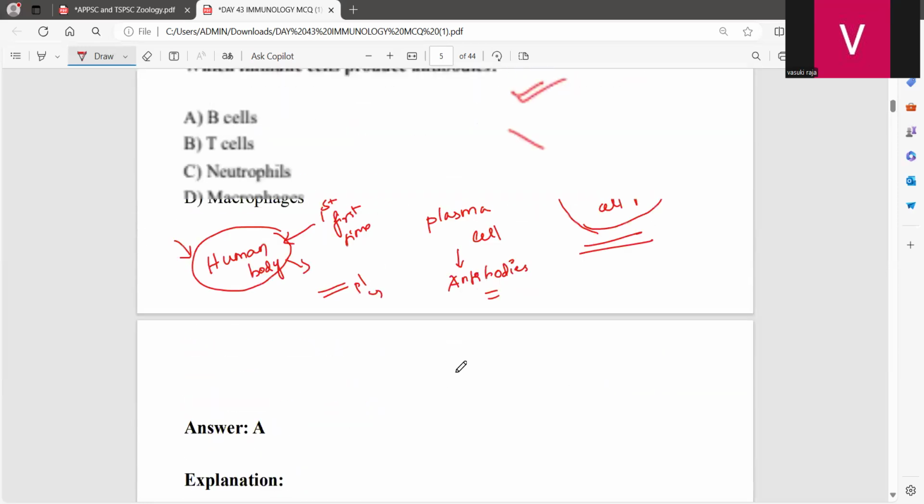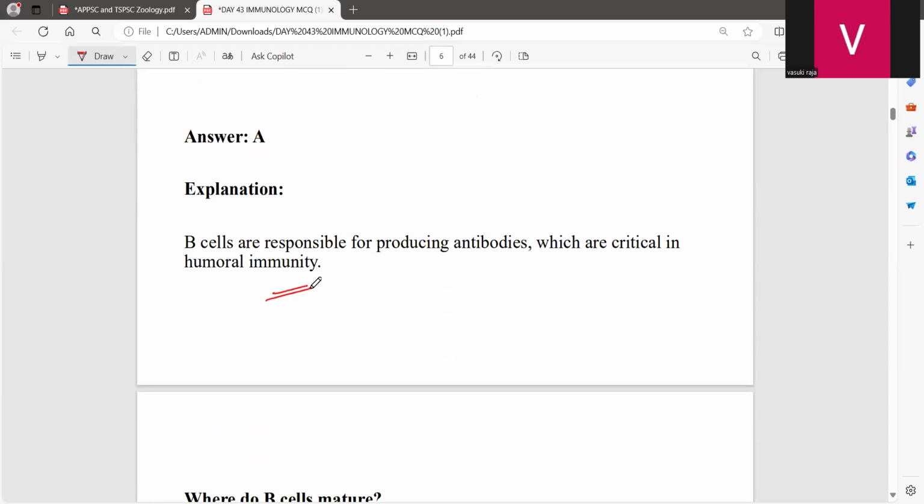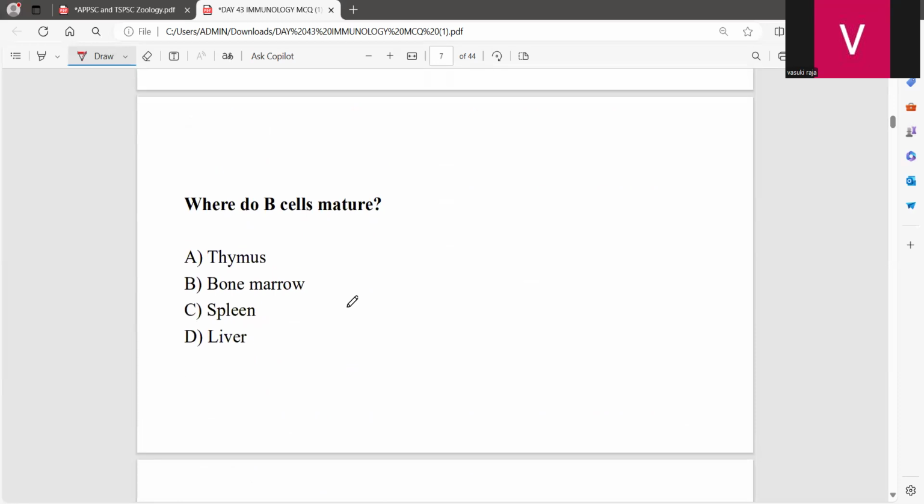Now, the B cell is critical in humoral immunity. The word humoral means fluid. Now, where do B cells mature?